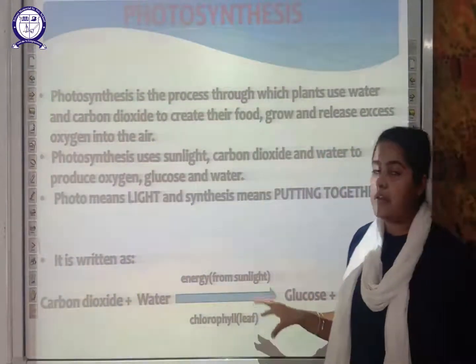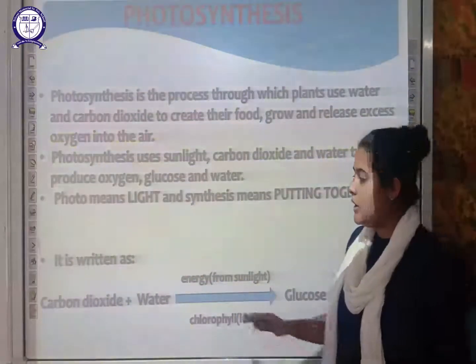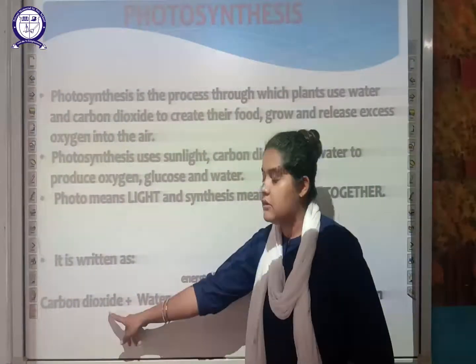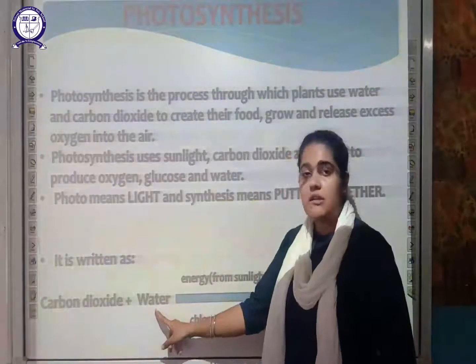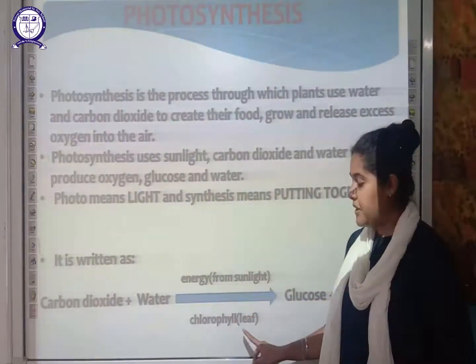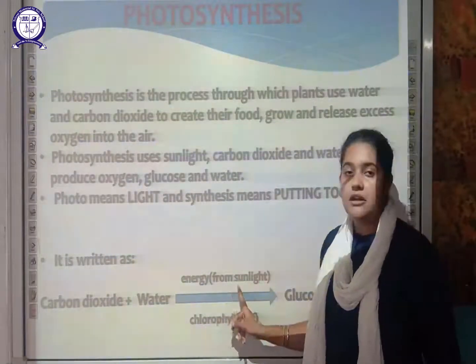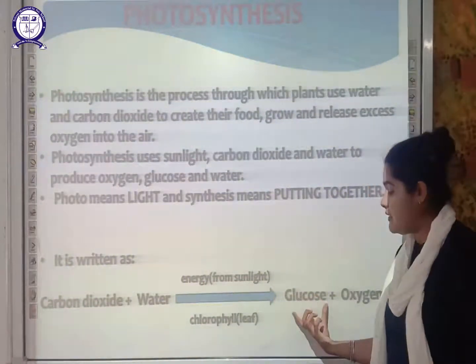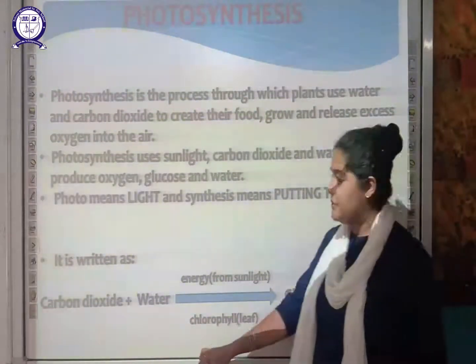So you can write this in an equation form. How? You can write carbon dioxide and water. Carbon dioxide is obtained from the air and water is absorbed from the soil, chlorophyll is present in the leaf, and the light energy is obtained from the sunlight. And what is the end product of photosynthesis? Glucose and oxygen are produced.